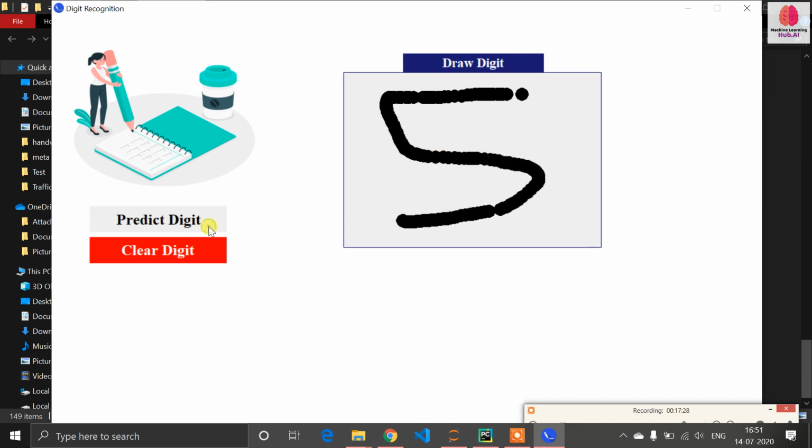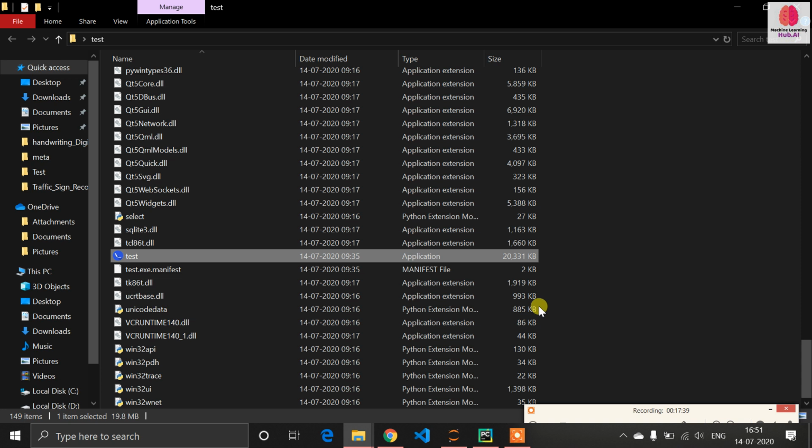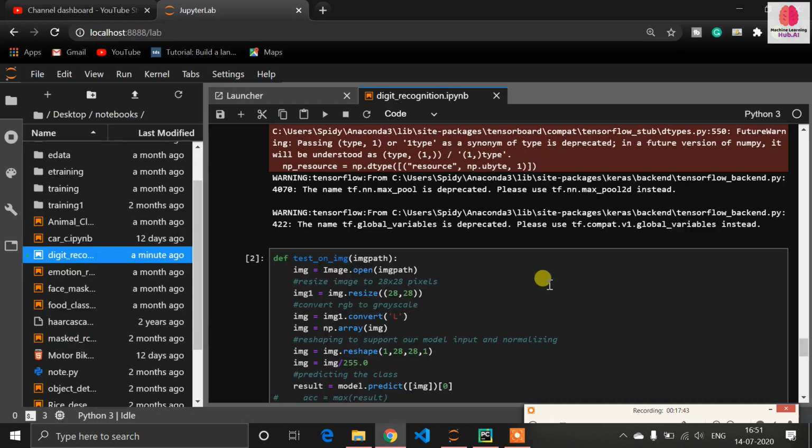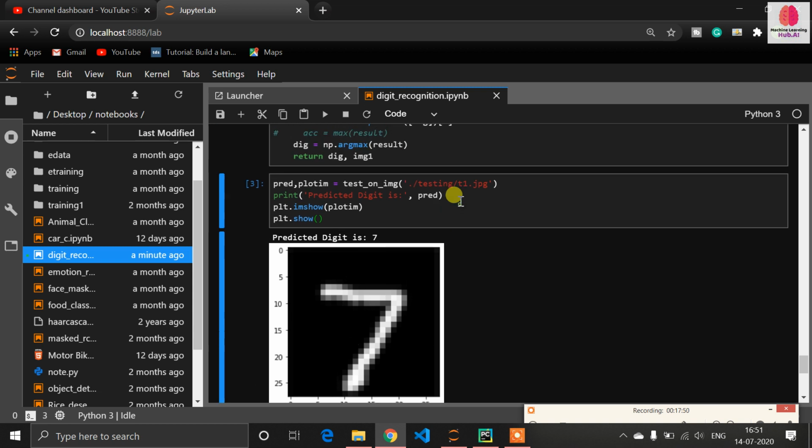So let's predict the digit. Okay, so the prediction is 5. So guys, you can see even it has some icon here, and this is the Windows application. I will make one separate video on this. So get back to the result. Okay, so now my prediction is 7, and you can see the image is 7.